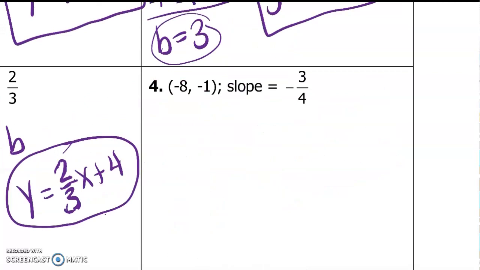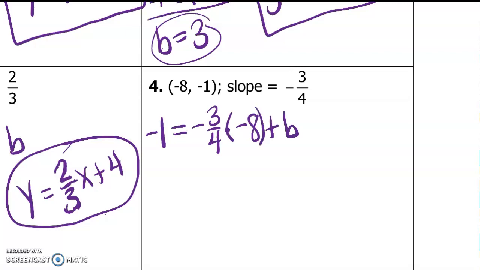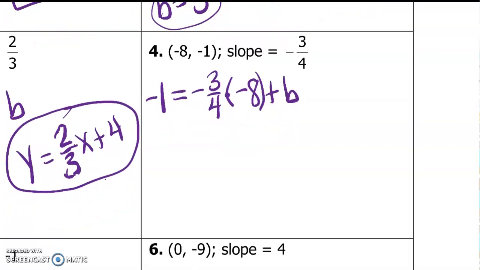So for number 4, y is -1 equals m, which is -3/4, times x, which is -8, plus b. I usually, for a negative number, will put parentheses, but either way is fine as long as you can keep track that it's multiplying a negative. So -1 equals -3/4 times -8 would be +6 plus b. And I need to subtract 6 to get the b by itself.